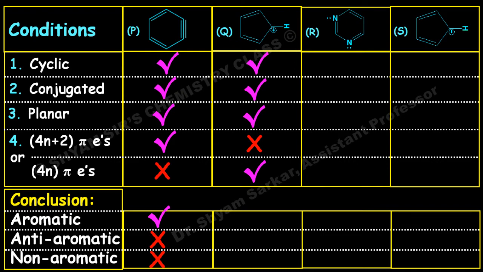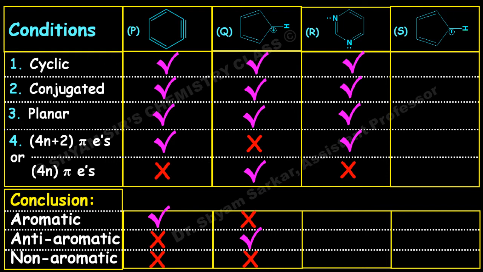And the next molecule is cyclic, conjugated, and planar, and obeys the 4n plus 2 pi electron rule where n equal to 1, because both the lone pairs on the 2 nitrogen atoms do not contribute to the conjugation, as they are just outside of this molecule. So we will not count both the lone pairs on the nitrogen atoms. That is why this compound is aromatic in nature.